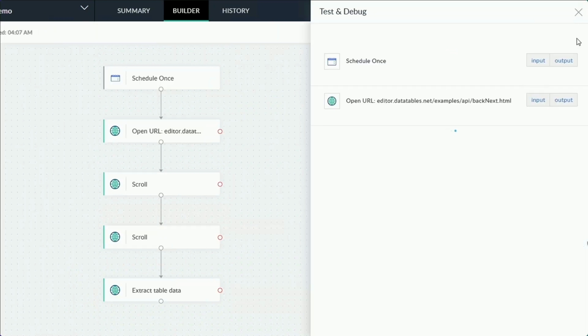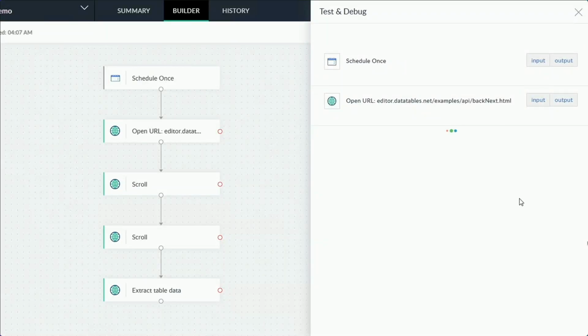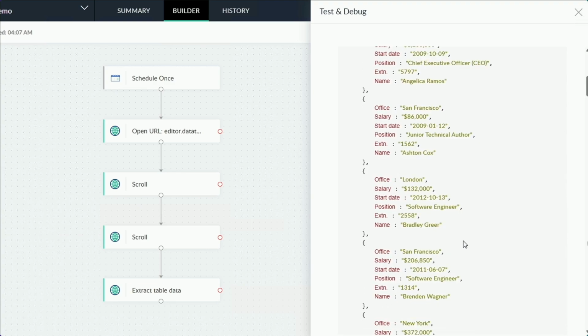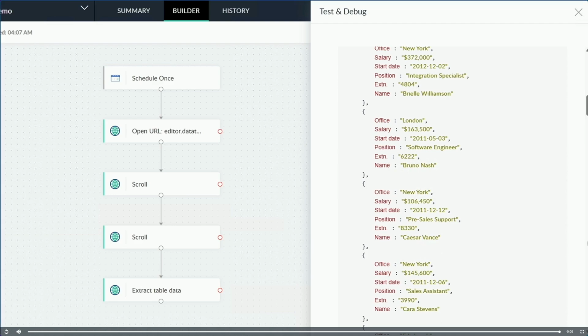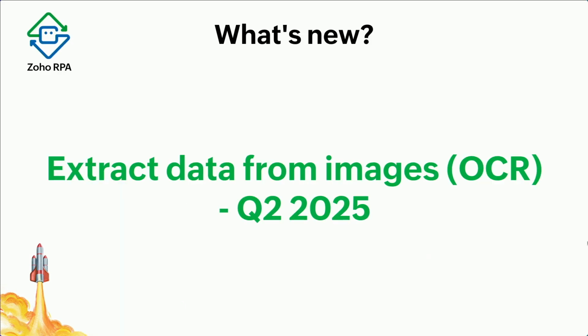And once you run it, you'll be able to see that the entire table data is fetched. This is the automation. It will open up the browser, fetch all the data, and you'll get the entire table data. Now, using this, you can do multiple steps in the following. This is already available live. And I talked about including it in Zoho One. You can see that RPA, they've forgotten to put the new option, but in Zoho One, if you go to the app section, you can see RPA there.